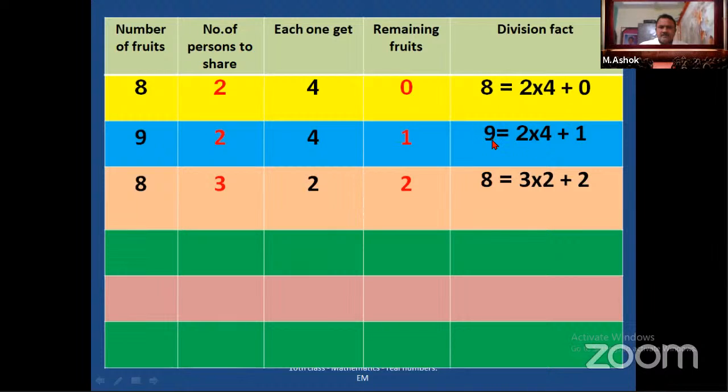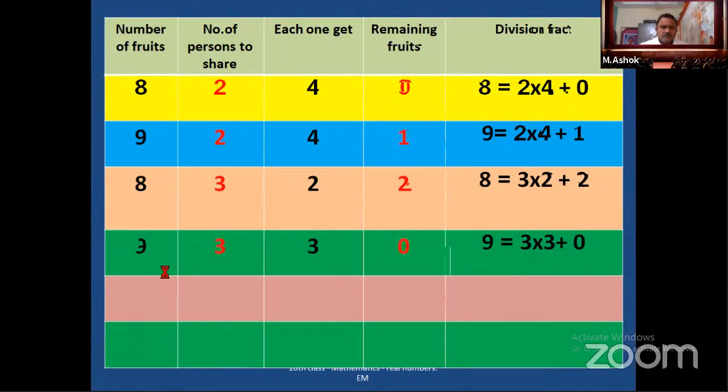Next here, 9 equals 2 into 4 plus 1. So 2 into 4, 8 plus 1, 9. So we tally with the help of the division fact whether the division we do is right or wrong. Now, one more example. We are sharing 9 fruits among 3 persons. Clearly each one gets 3 fruits and no fruit is left. So 9 equals 3 into 3 plus 0.